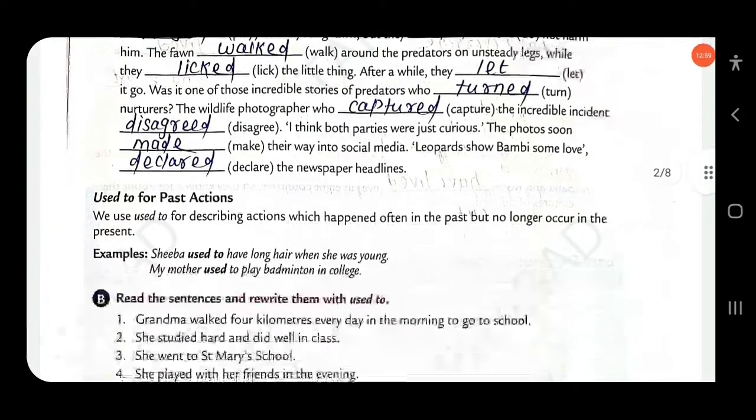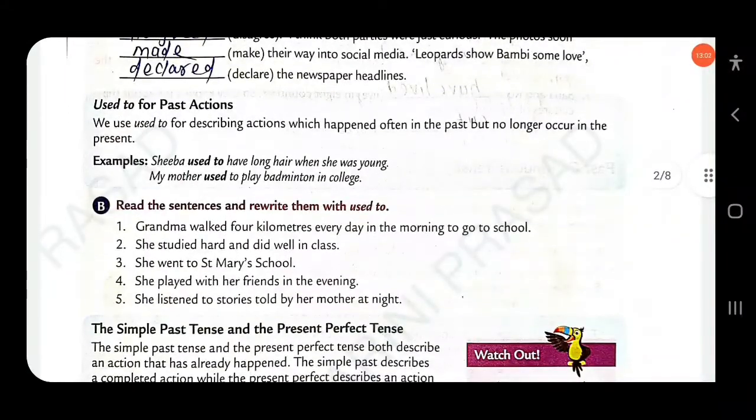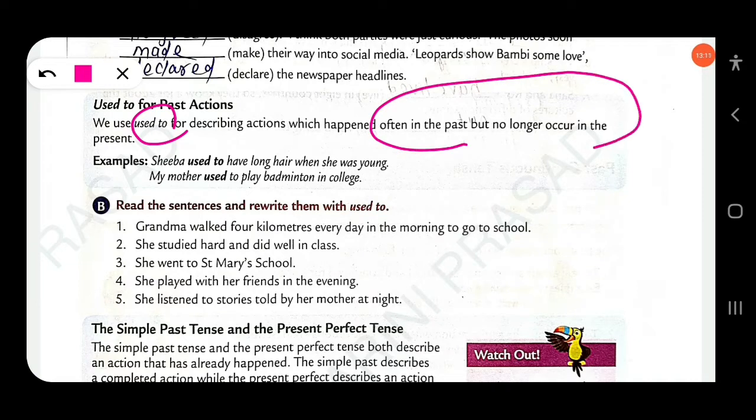Next, used to for past actions. We use used to for describing actions which happened often in the past but no longer occur in the present. That means we are talking about a past habit. Shiva used to have long hair when she was young. My mother used to play badminton in college. Read the sentences and rewrite them with used to. Find the simple past word.